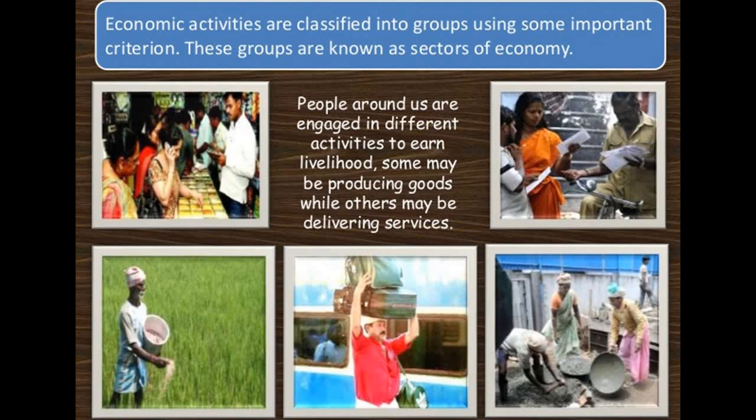So if we classify the activity on the nature, the economic activities are classified into groups. They are using some economic criterion, and these groups are known as the sectors of the economy. Like people around us, they are engaged in different activities. I am teaching here, many will be doing some other activities. So they are generating and earning for their own livelihood. Some may be producing goods while others may be delivering their services.